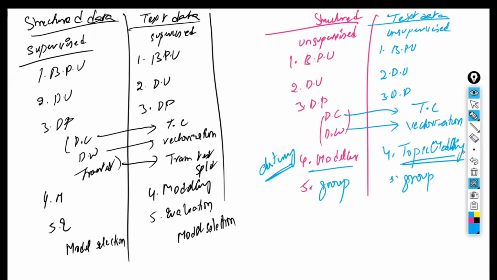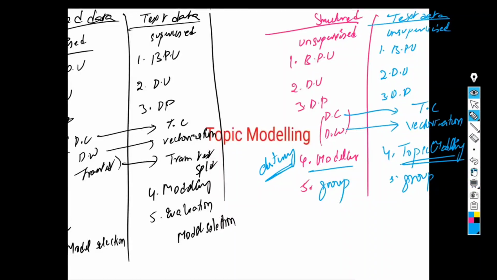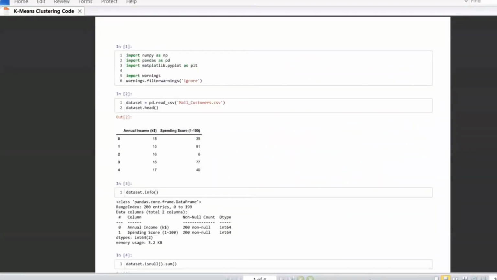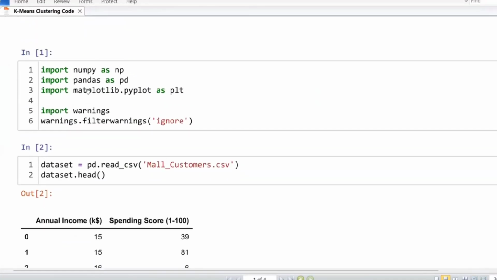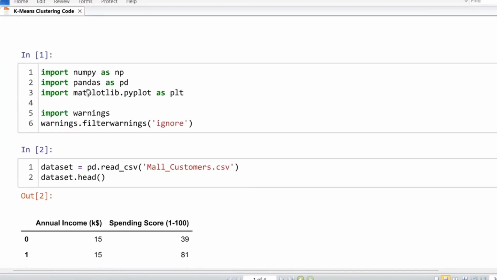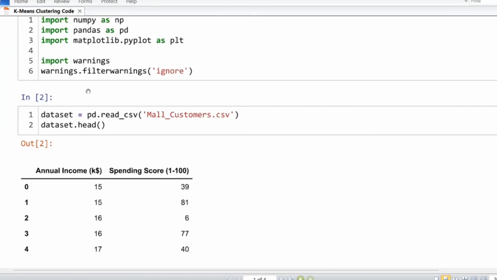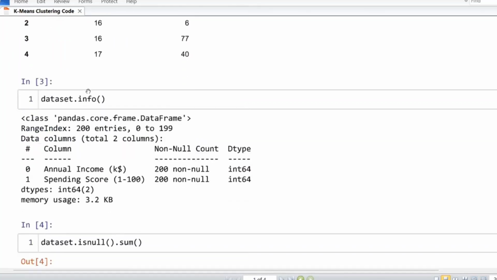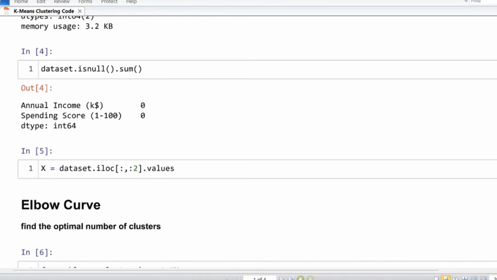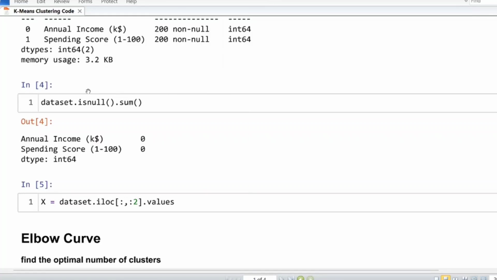So if you want to understand topic modeling in a very easy way, look at this. First we imported the libraries we required. After that, we loaded the data. After that, we did the data cleaning or encoding.